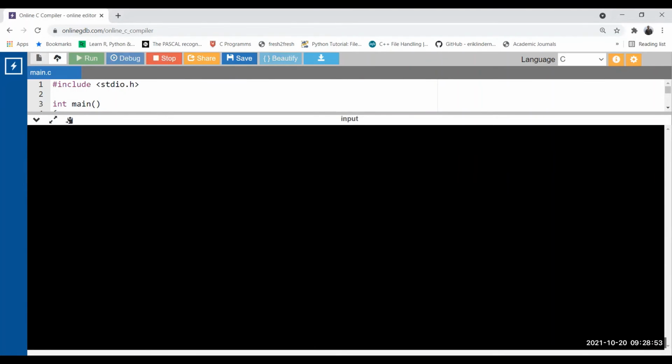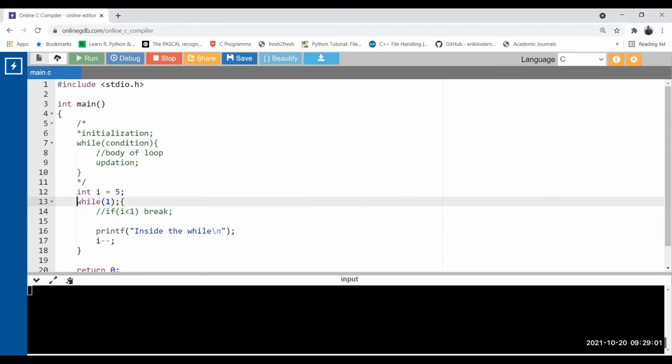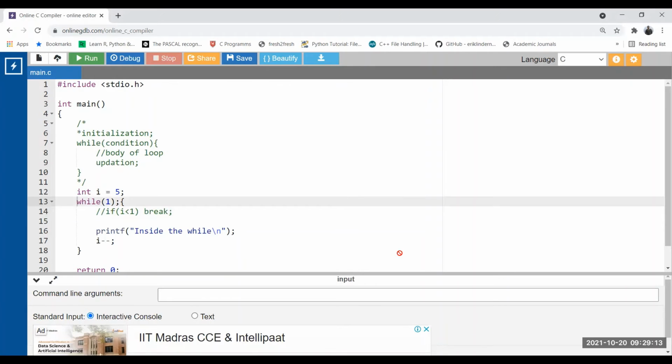See, what condition have you used? You have used while 1. While 1 means it is infinite. So it is executing only this particular line. While 1, while 1, while 1. There is no condition to break out from the loop. So that's why it is happening. Okay, so let's put some condition. But if I put some condition, how to change the value of that particular loop control variable? Because updation I cannot put in the while. Updation should be right inside the body. So no way. Placing a semicolon after the while makes the loop infinite.